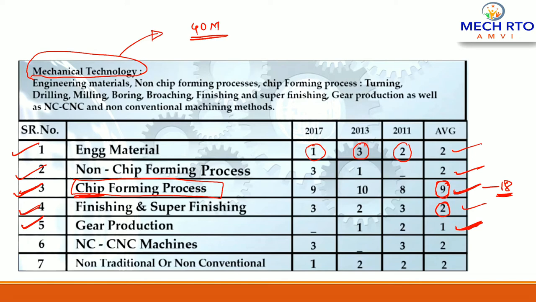Now the sixth topic is NC-CNC machine. This is also a very important topic. 2 questions were asked in previous RTO examinations, right? Now the seventh topic is non-traditional and non-conventional machining processes. It basically involves abrasive jet machining, ultrasonic machining, laser beam machining, etc. And 2 questions were asked from this topic.